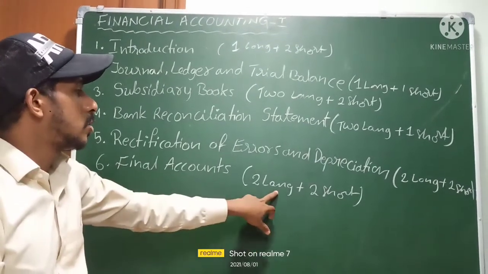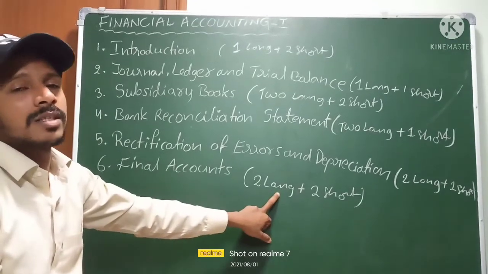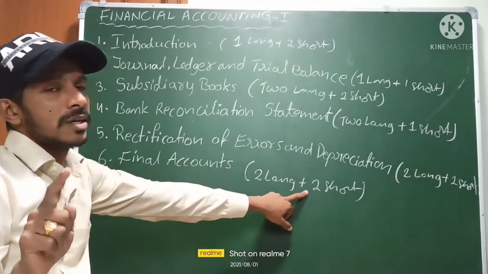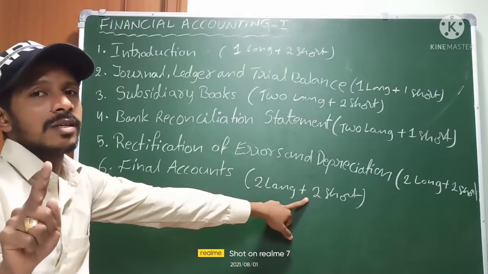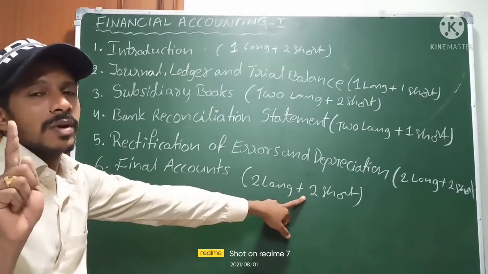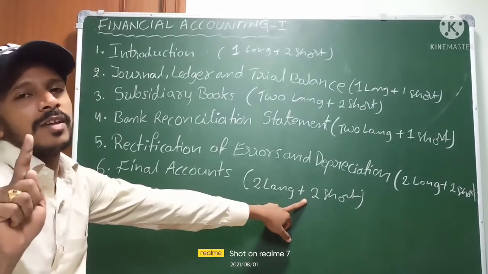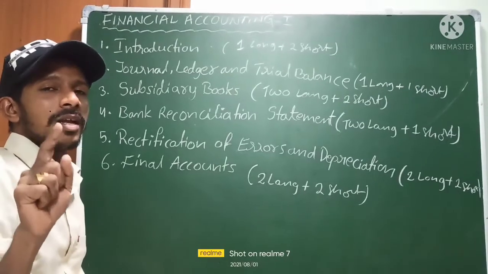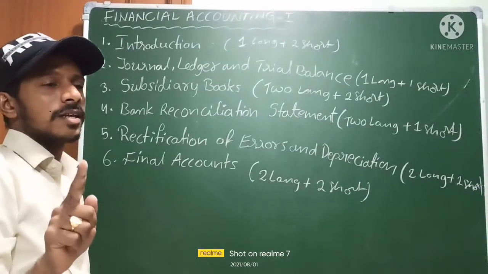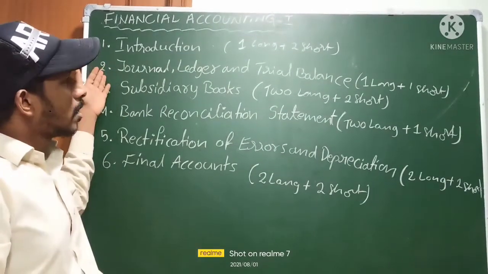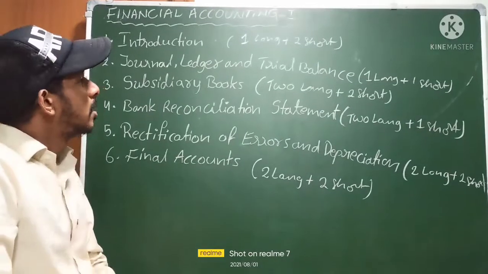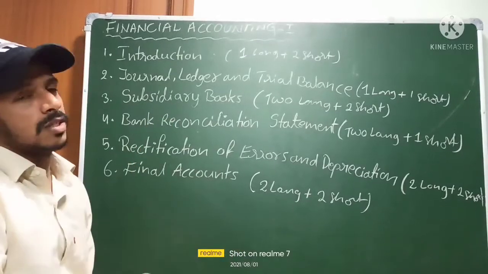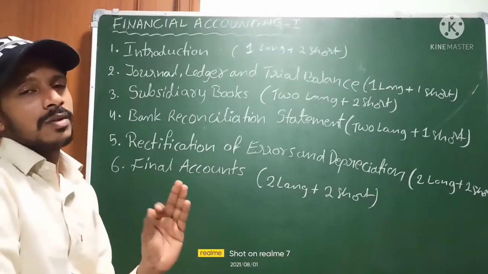And too long means sometimes two problems they will ask. Sometimes only one problem and one theory. And too short, one adjustment and one theory they will ask. Otherwise sometimes only one short. From each chapter you are going to get one long and one short compulsory. For the present situation, if you learn any three chapters, it is easy to pass, but you have to learn them perfectly.